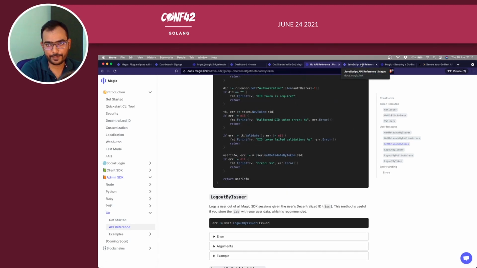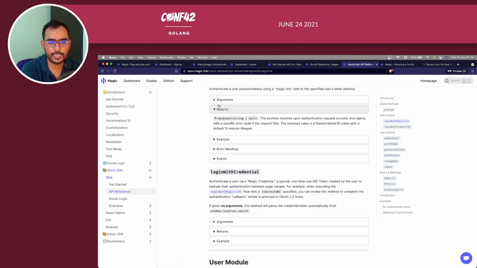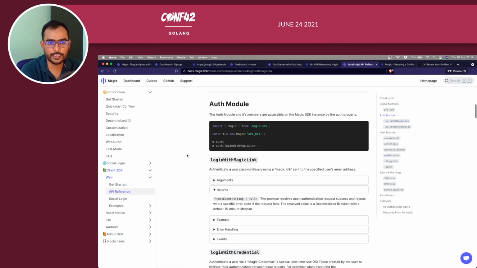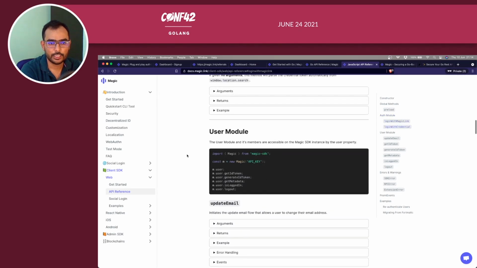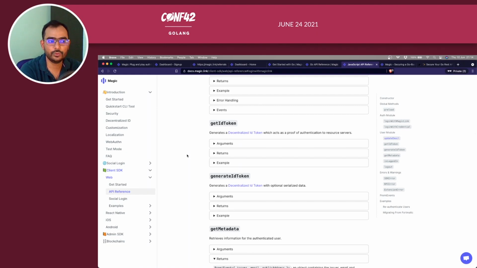If you want to do the front end side of it, we have used get metadata, because you can use get metadata from the front end side. There are things called login with Magic Link, which has multiple examples. It has auth modules and user modules. To learn anything around the front end side, you would go to the Magic Docs and see the client SDK. If you want to work with the admin SDK, you will go to the admin SDK side of it. For example, because we are working with Go, you will do that in Go.